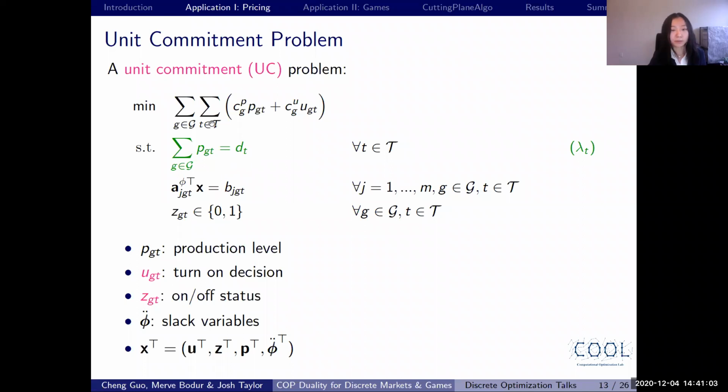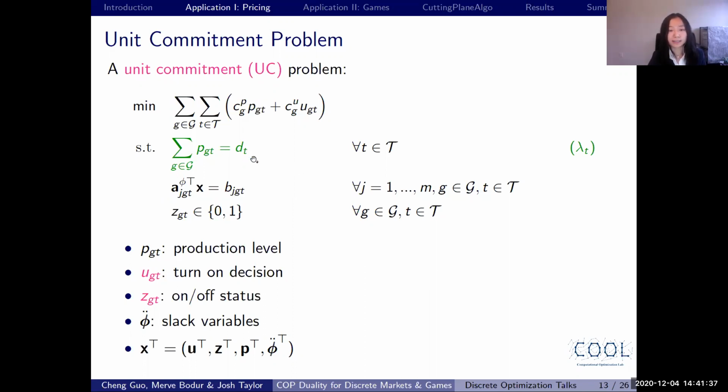In the MIP, we are minimizing the overall cost of production and turning on the generators. We have a demand constraint over all the generators, and we also have a generator-dependent operational constraint in this generic form, which includes capacity constraints, production level constraints, and ramping up and down constraints, for example. Also, we only need to enforce Z to be binary, because if we have Z being binary and we have those operational constraints, then U is automatically binary.